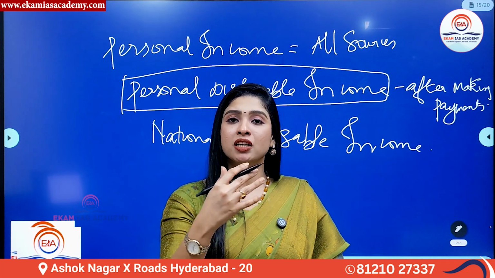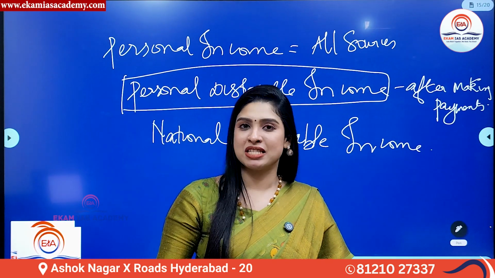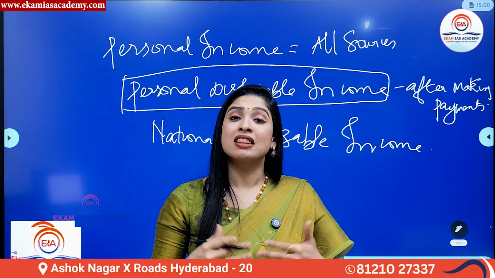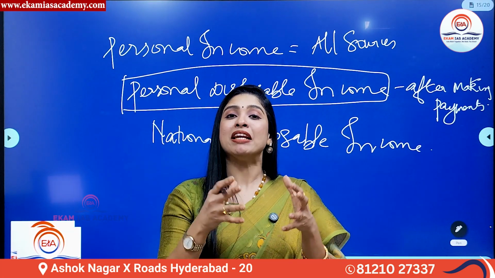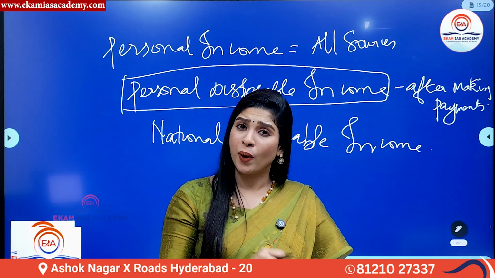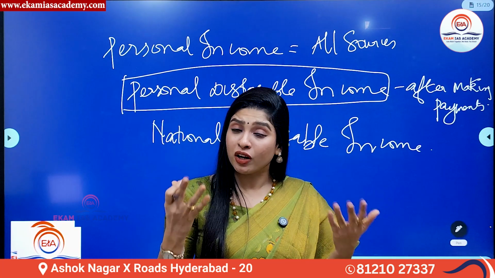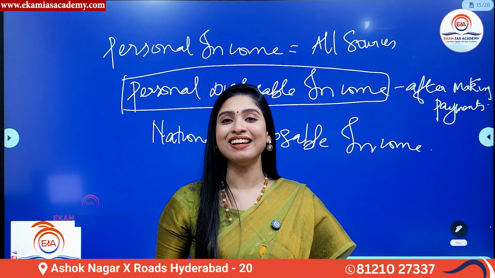Now, for example, you have 1 lakh rupees with you. You are giving it as a loan outside. Monthly, you are getting 1,000 rupees as interest. That is also an income you receive. So the income an individual receives from every source, your salaries, your wages, your interest, profits, your rent, all these are considered to be a part of personal income.